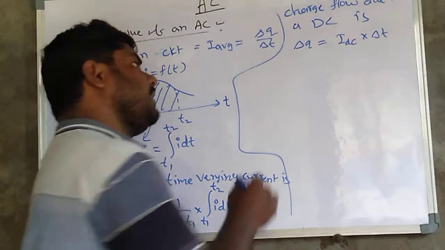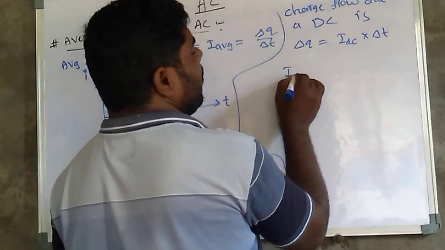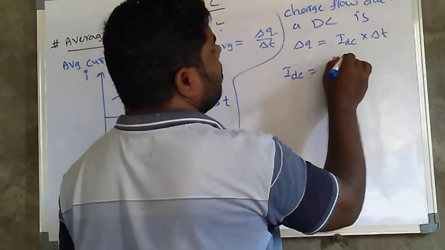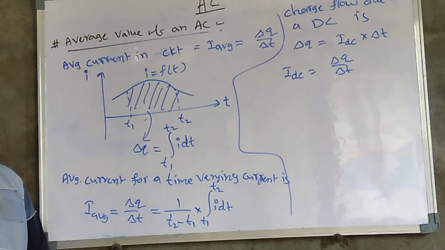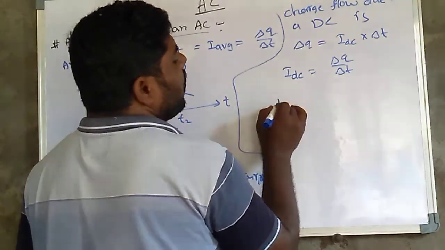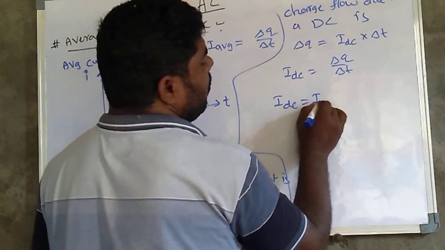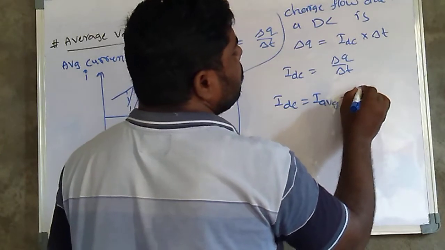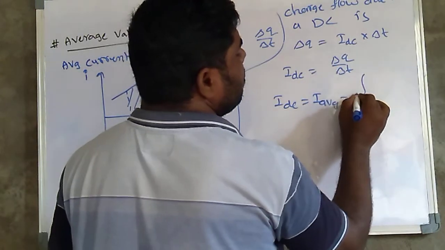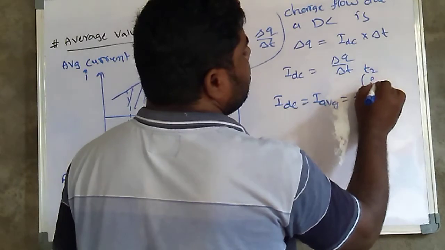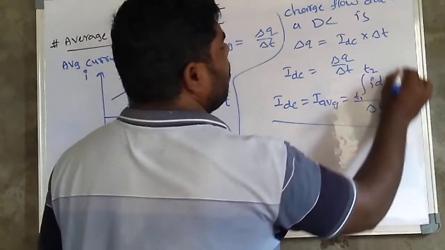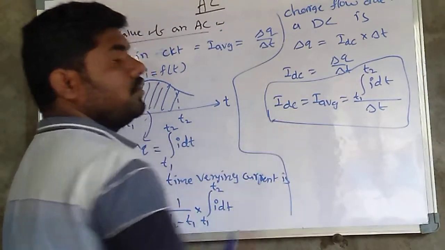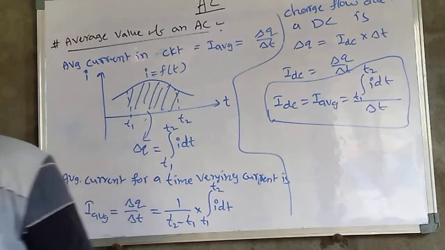So IDC is equal to delta q by delta t. Similarly, IDC is equal to I average, where delta q is nothing but the integral of t1 to t2 of I into dt, divided by delta t only. So this is the formula, the mathematical explanation.